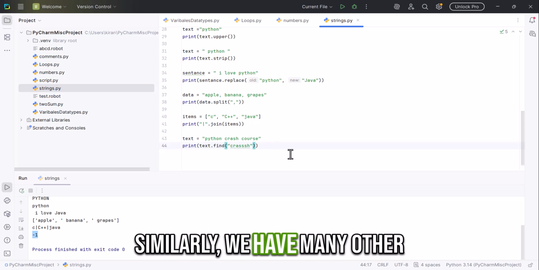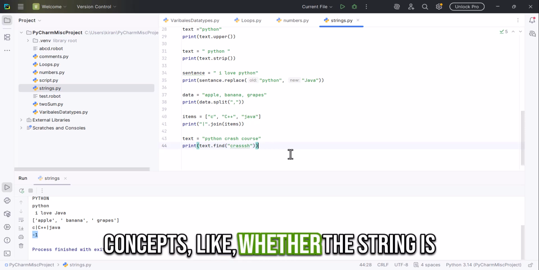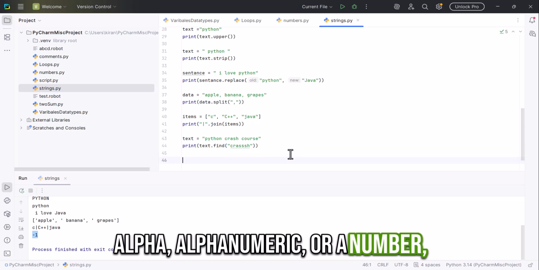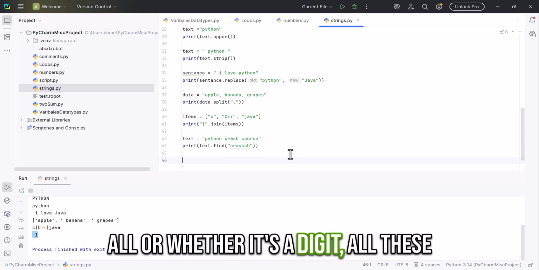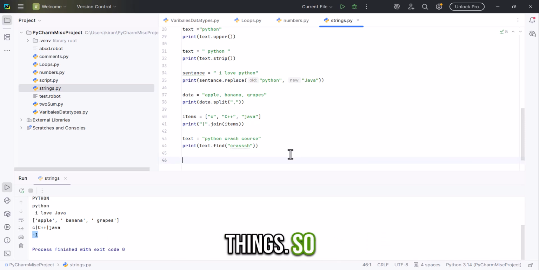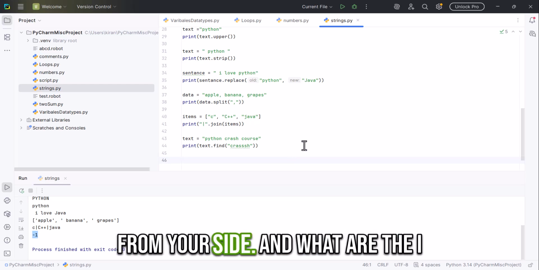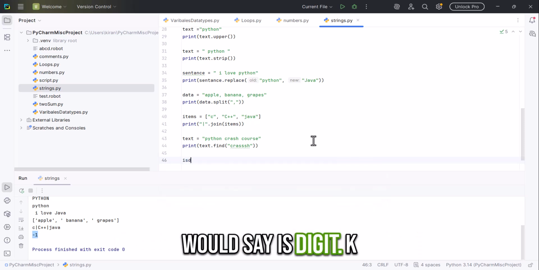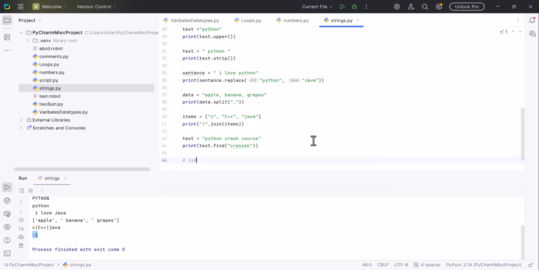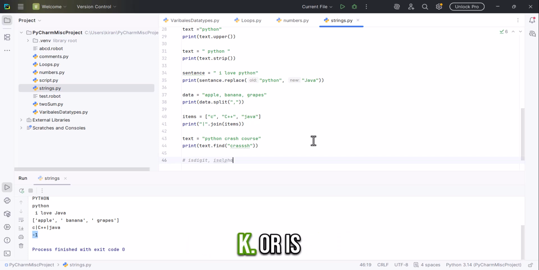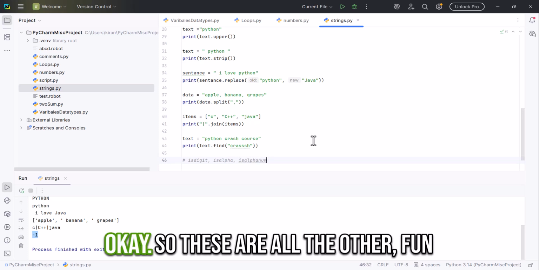Similarly, we have many other concepts, like whether the string is alphanumeric or a number, or whether it's a digit. You can try these from your side: isdigit, isalpha, isalnum.